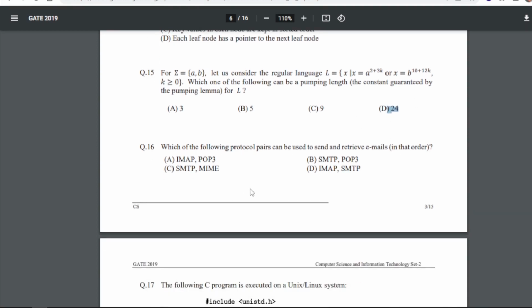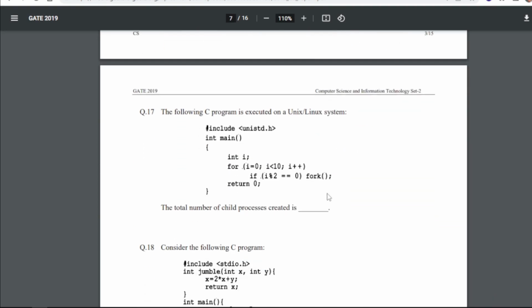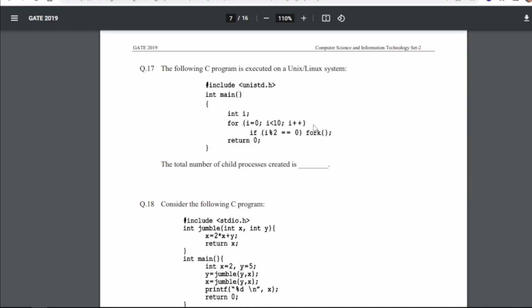Which of the following protocol pairs can be used to send and retrieve emails in that order? So for 16 our answer will be B, that is SMTP and POP. These both are used to send and retrieve emails. POP3 will give the access to retrieve the information from the mail, whereas SMTP is responsible to send the mail.